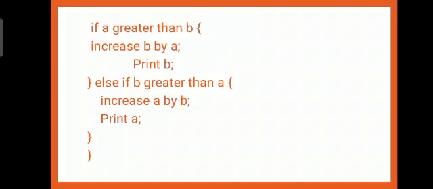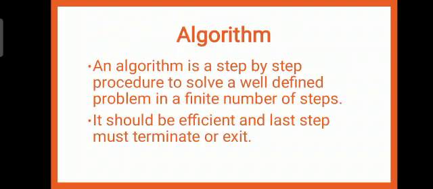Now, by the above example, we can understand how to write the pseudocode, and we also see it is very close to the programming languages, so the program can be written in the proper syntax, looking at the pseudocode, very easily. Next one, let us see about the algorithm. What is an algorithm? An algorithm is a step-by-step process or a procedure to solve a well-defined problem in a finite number of steps. It should be efficient and the last step must be terminated or exit.